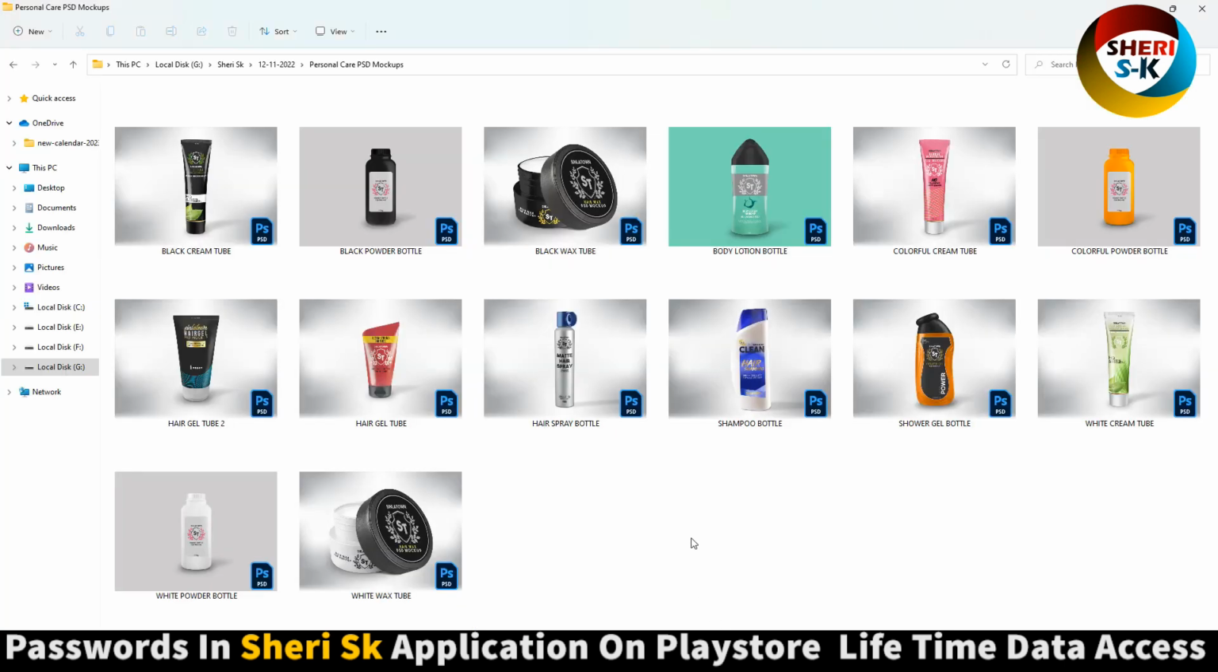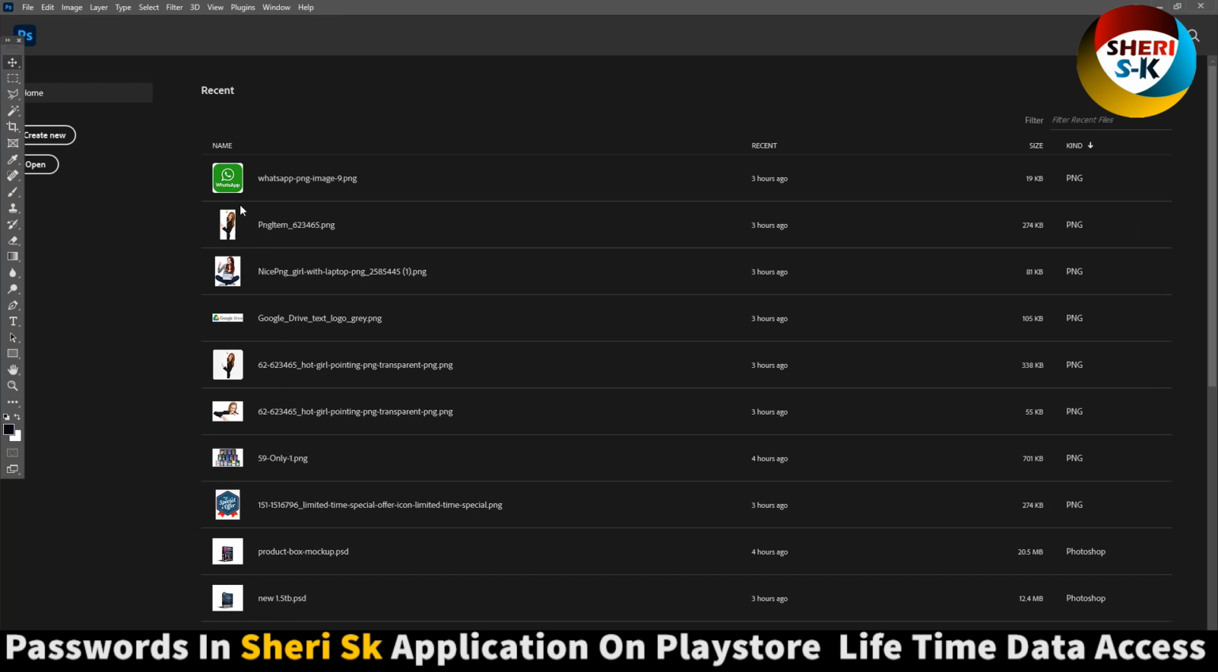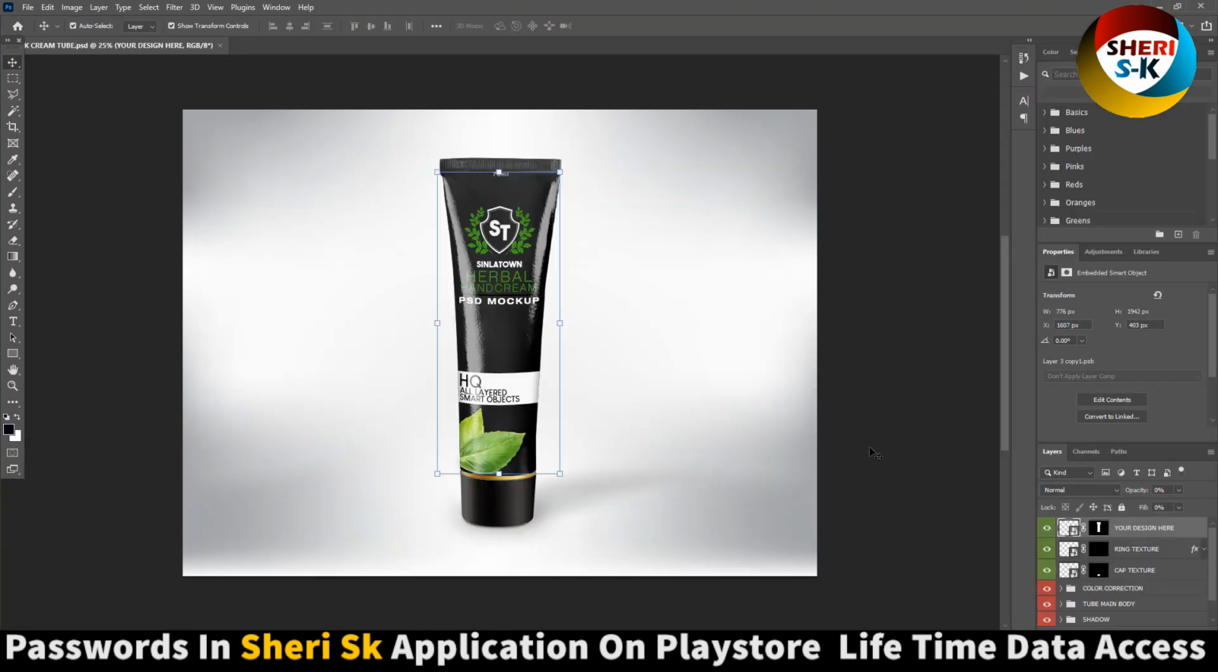Okay, so I know you can change everything in Photoshop. I know you're expert, but open this one. Okay, you see here your design. Here is main design, ring, texture, and here is a caps.